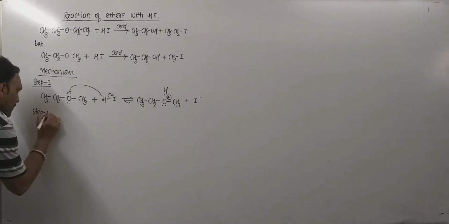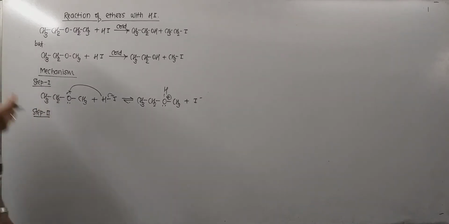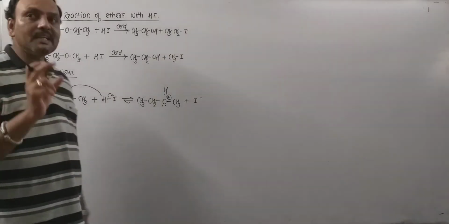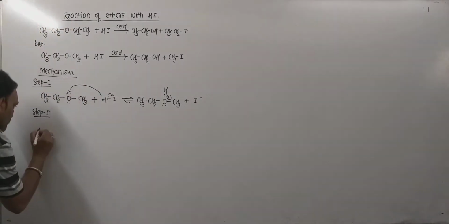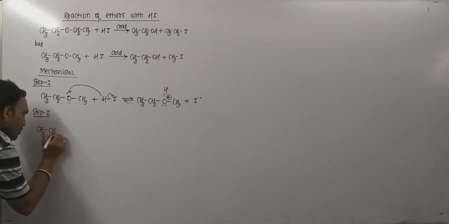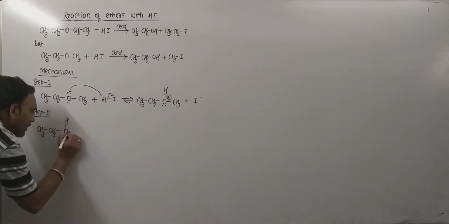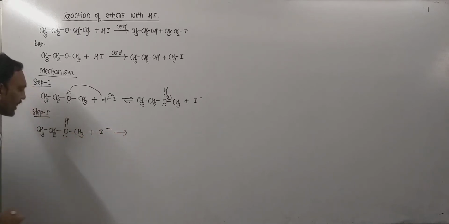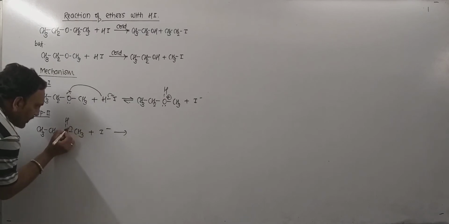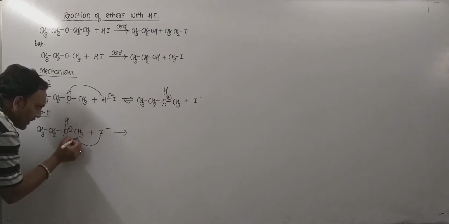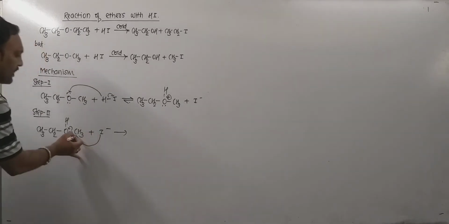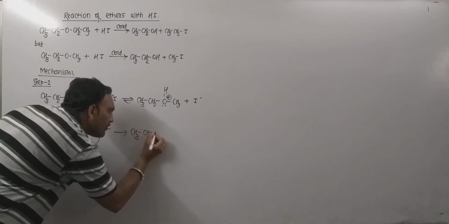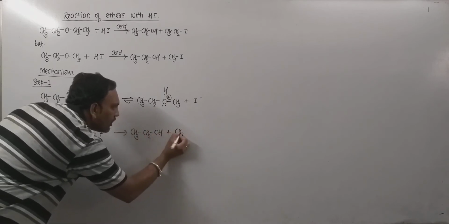Now in step number 2, SN2, I mean nucleophilic attack of the halide ion on the least substituted carbon takes place. Thus, the oxonium ion obtained above ultimately gets attacked by the iodide ion, and right here this is the least substituted alkyl group. Thus, the iodide ion tends to attack at this carbon, and that leads to the formation of ethyl alcohol along with